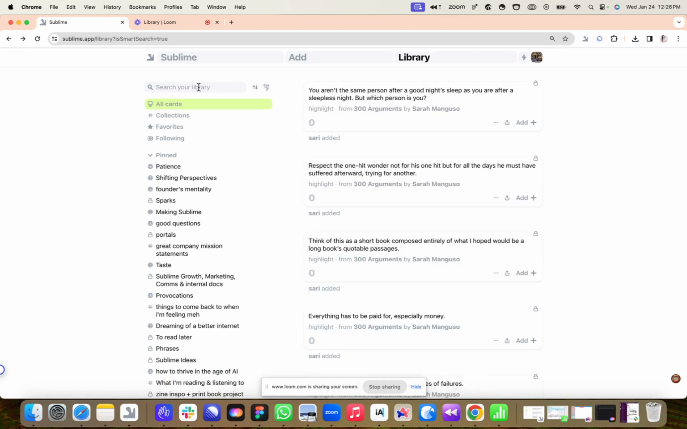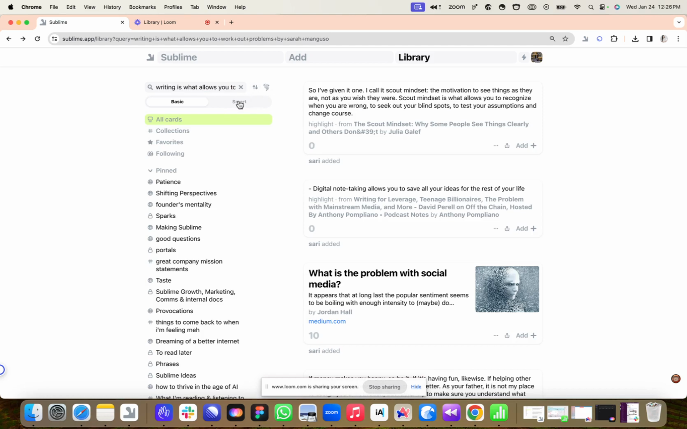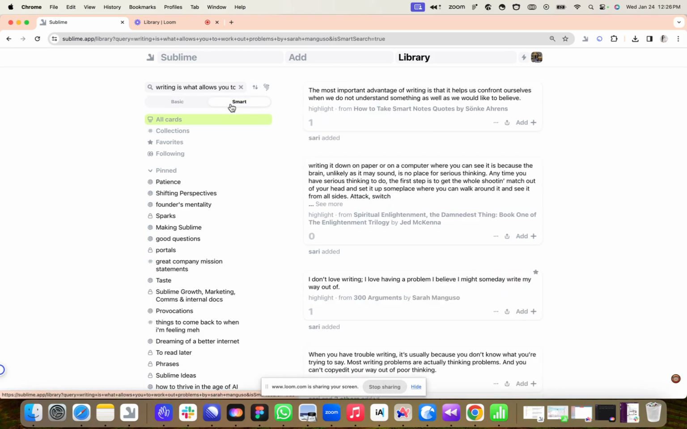Another example is there's this quote that I added from this book that I'm reading, and it's about how writing is what allows you to work out problems. And it is by the author Sarah Manguso. I don't remember her exact words, but the basic doesn't actually show me that. Whereas the smart, okay, here it is, number 3. So this was exactly the quote I was looking for, that I actually linked to in this product update email.